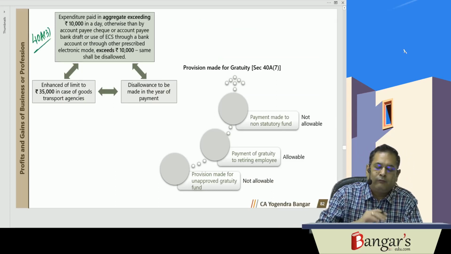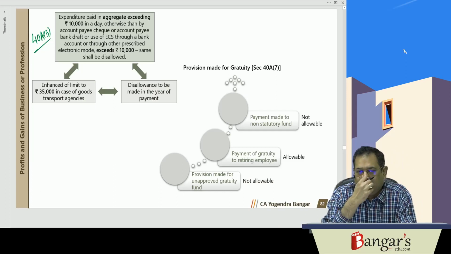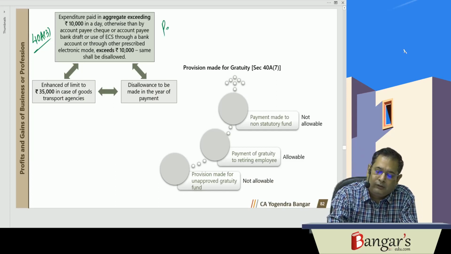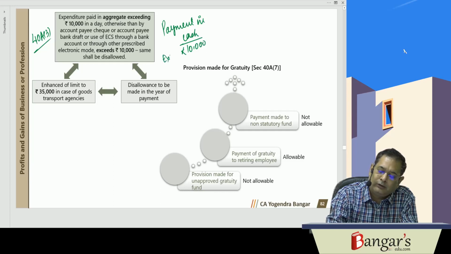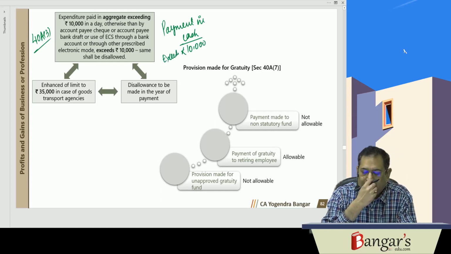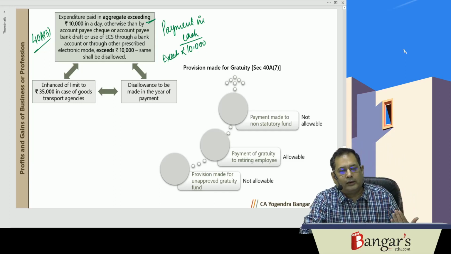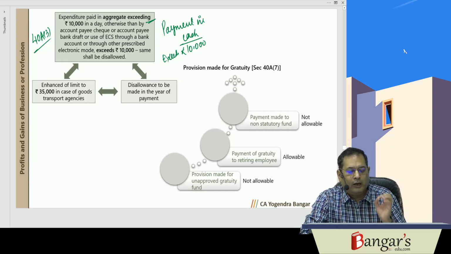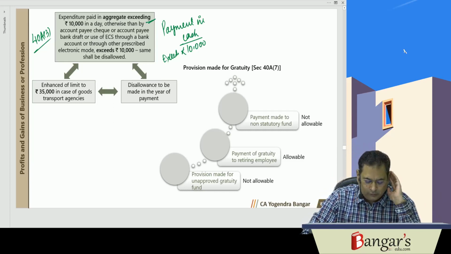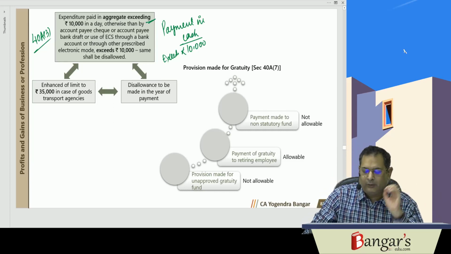If any expenditure is paid in cash exceeding rupees 10,000 in a day, that is, expenditure paid in aggregate exceeding rupees 10,000 in a day to a person, otherwise than by way of account payee cheque, account payee bank draft, use of electronic clearing system or other electronic mode as may be prescribed, in that case the expenditure will be disallowed.